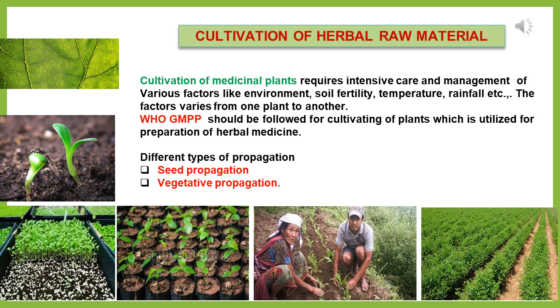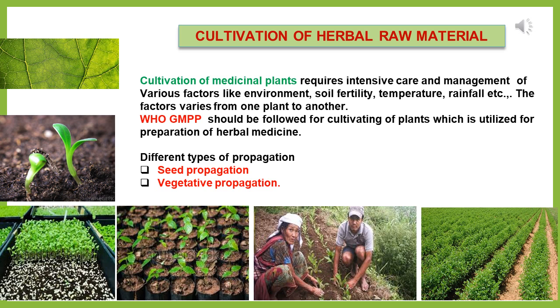Already you have seen there are two types of propagation methods for cultivation. You can get these raw materials either from the wild source or from the cultivated source. If you are going for the cultivated source, two types of propagation can be done, either seed propagation or vegetative propagation.